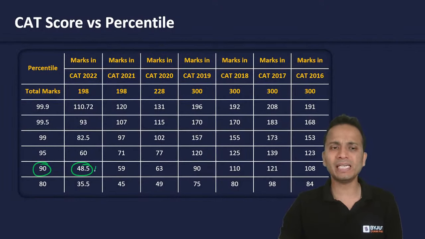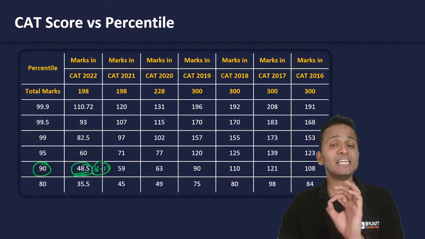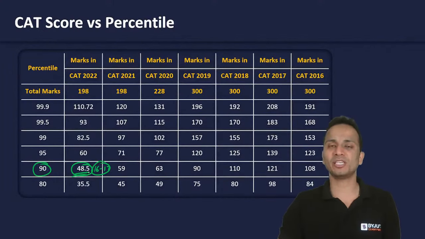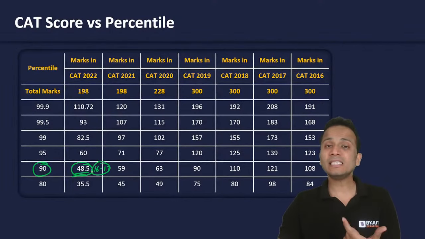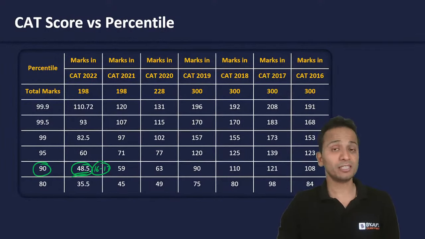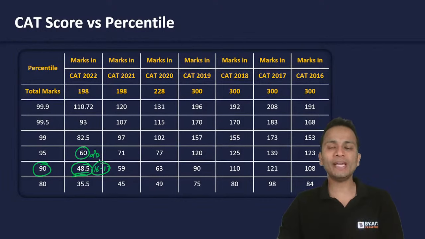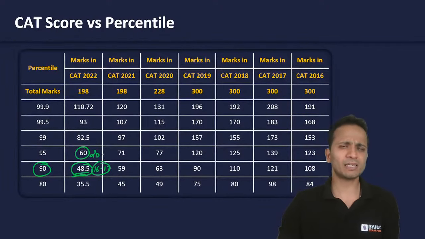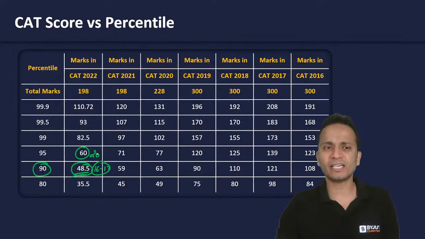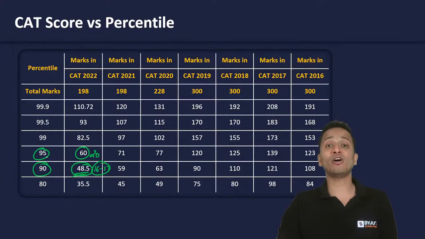That means approximately 16 to 17 questions effectively correct will fetch you 90 percentile, right? So out of 66 questions in total, you have to get 16 to 17 questions effectively correct, and you will get 90 percentile. This is how easy it is to score 90 percentile in the CAT examination, right? A student getting 60 marks, that means effectively 20 questions correct. Including negative marking and everything, if you effectively get 20 questions correct, you will get a percentile of 95. You can understand, right?